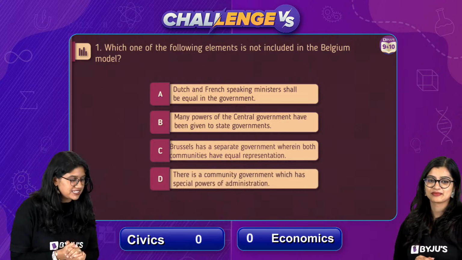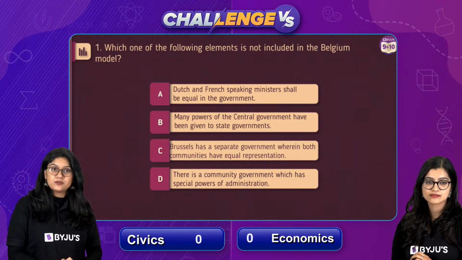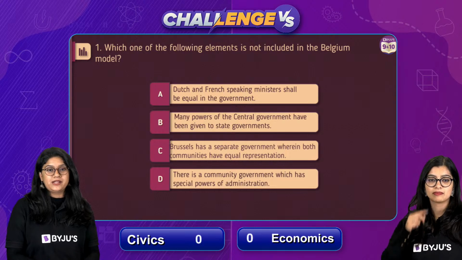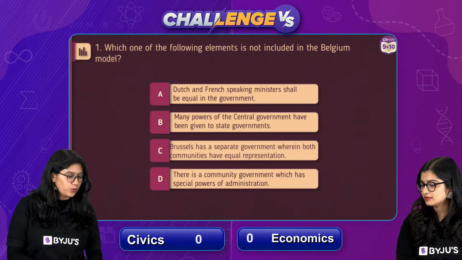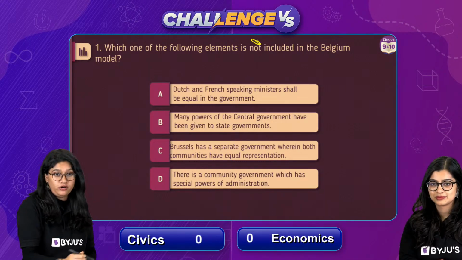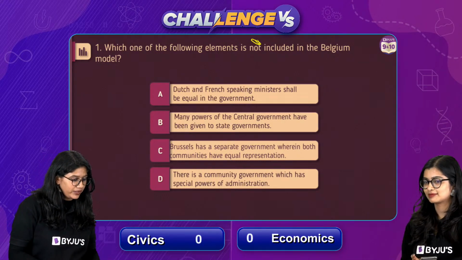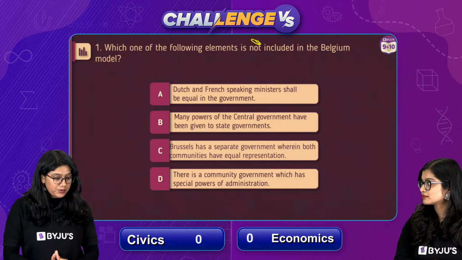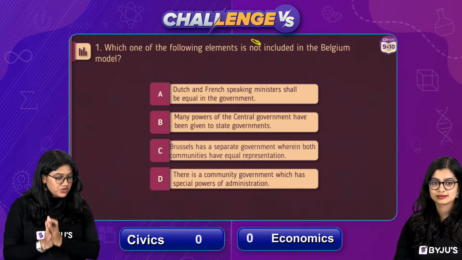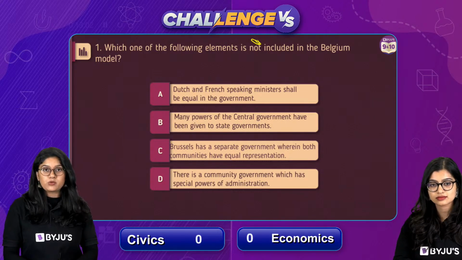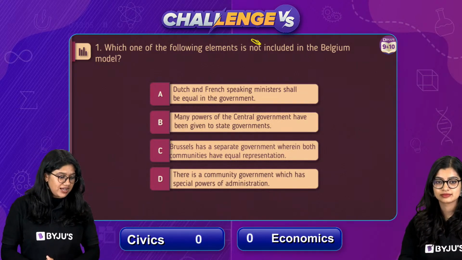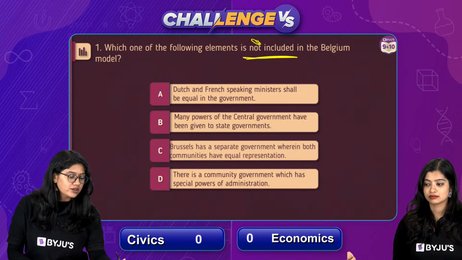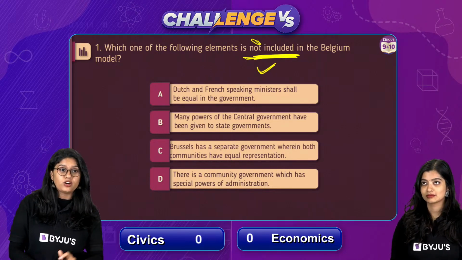Power sharing, everyone. So let's see the first question. The question is, which one of the following elements is not included in Belgium? Important thing, everyone: we're talking about the word not. The options are: A, Dutch and French speaking ministers shall be equal in the government. B, many powers of the central government have been given to the state government. C, Brussels has a separate government wherein both the communities have equal representation. Option D, there's a community government which has the special power of administration. Which of these options is not included? Not included is the highlighted word here, everyone. Please make sure to read this.